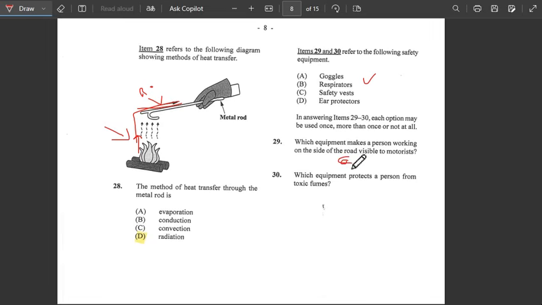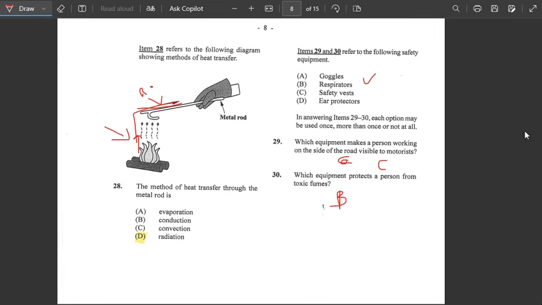Sorry, C. And for number 30, which equipment protects a person from toxic fumes? And toxic fumes would be B. Alright, good, so it's right. So the answer would be C for 29, and we have B. I hope you guys could see. Let me write it more clearly. So the answer would be C, B.